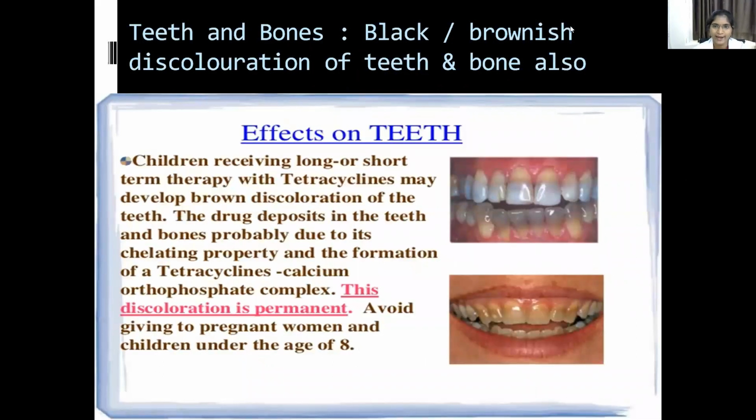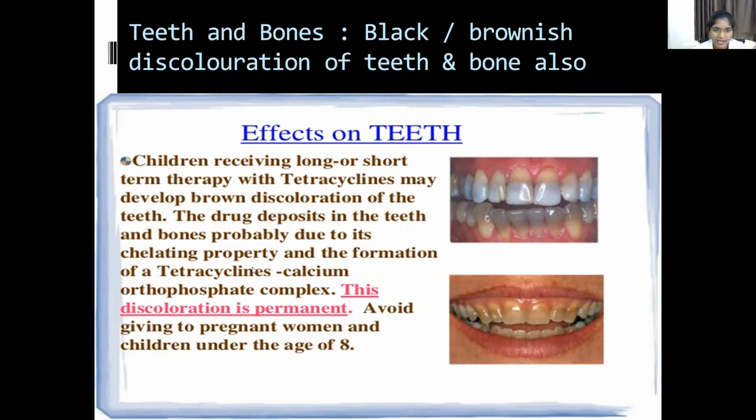Next, tetracyclines act on teeth and bone. They cause black and brownish discoloration of the teeth. Here you can see the blackish teeth, because tetracyclines have a chelating property.